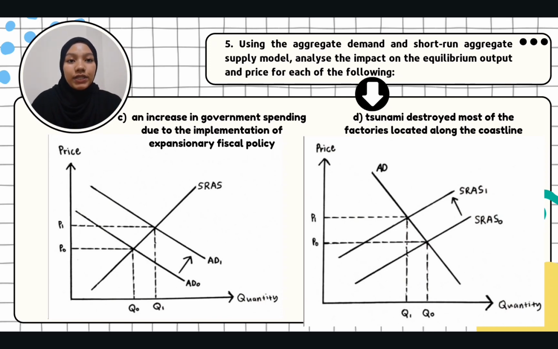D. Tsunami destroyed most of the factories located along the coastline. The destruction of factories reduces the aggregate supply, shifting the short-run aggregate supply curve from SRAS0 to SRAS1. The intersection between the SRAS1 curve and the aggregate demand AD curve results in a lower equilibrium output and a higher price level. Destruction of factories reduces the productive capacity of the economy. Output decreases, leading to economic contraction, and the price level rises.